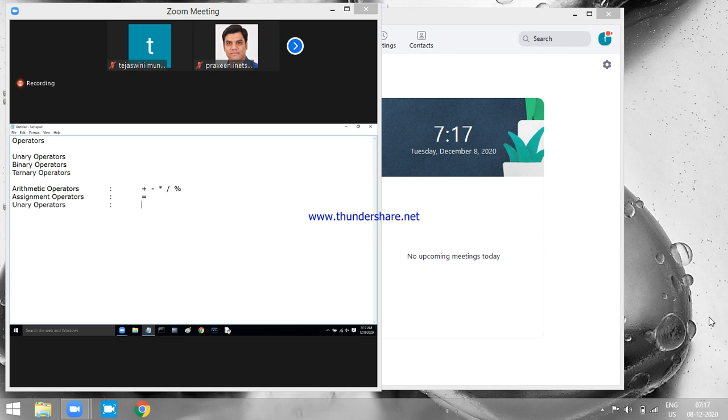We have three symbols: minus symbol, plus plus symbol, minus minus symbol. The minus symbol is meant for converting the value from positive to negative, negative to positive. Plus plus is called the increment operator. Minus minus is called the decrement operator. Increment is used to increase the value of your variable by 1. Decrement is used to decrease the value of your variable by 1. And there we have two styles: pre-increment, post-increment, pre-decrement, post-decrement, different things.